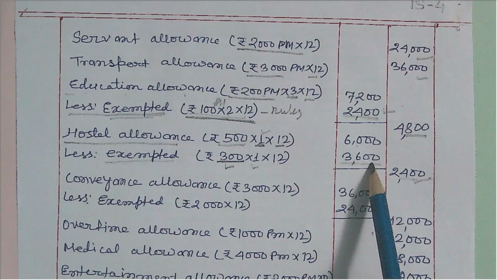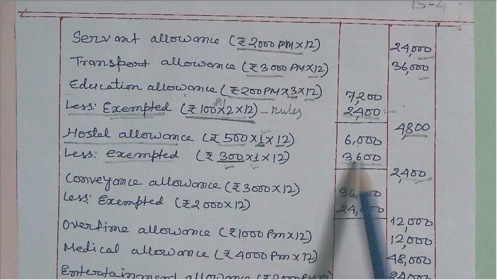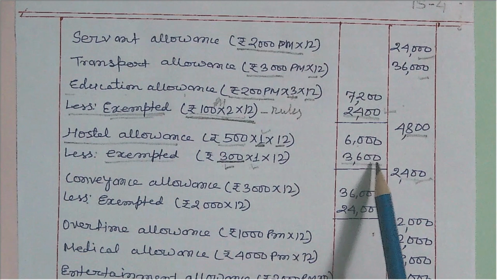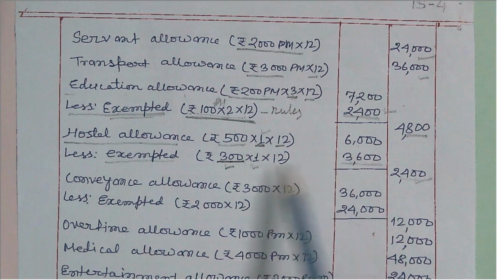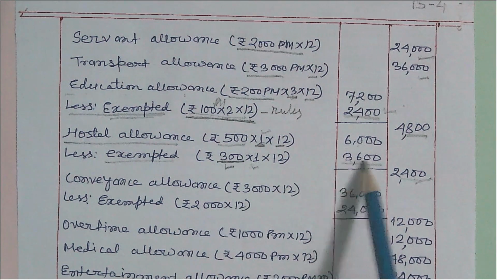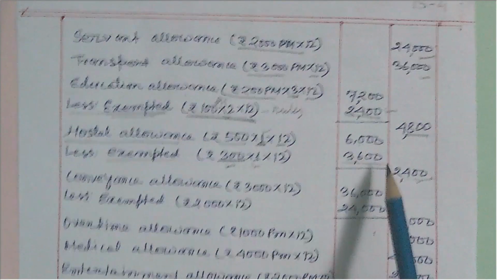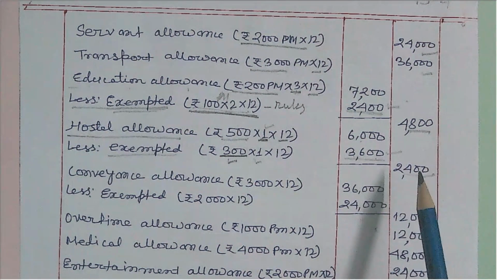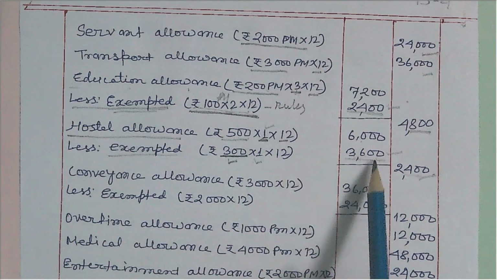3,600 per child is exempted, and he can claim for a maximum of 2 children, so 3,600 into 2 becomes 7,200. That means an employee can claim exemption of 7,200 rupees for a maximum of 2 children. But in this question only 1 child is there. He is receiving for only 1 child, so he will get deduction for only 1 child.